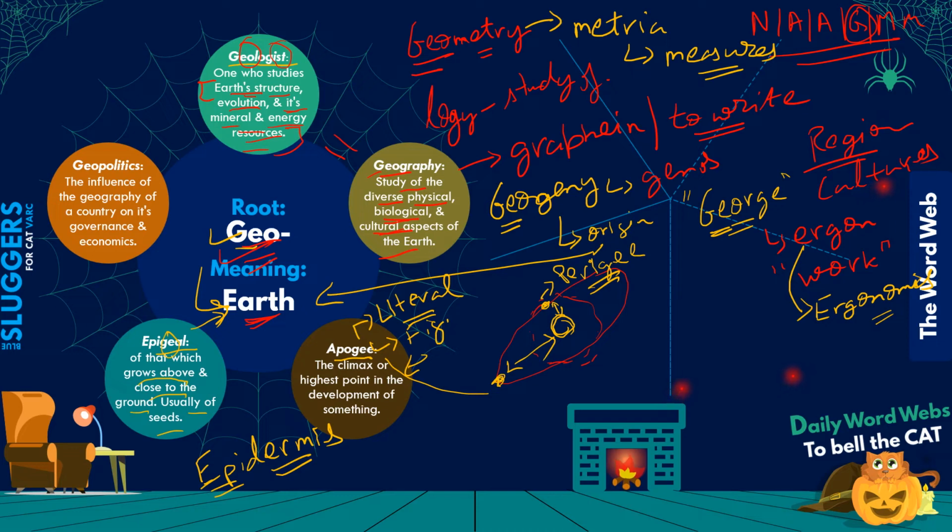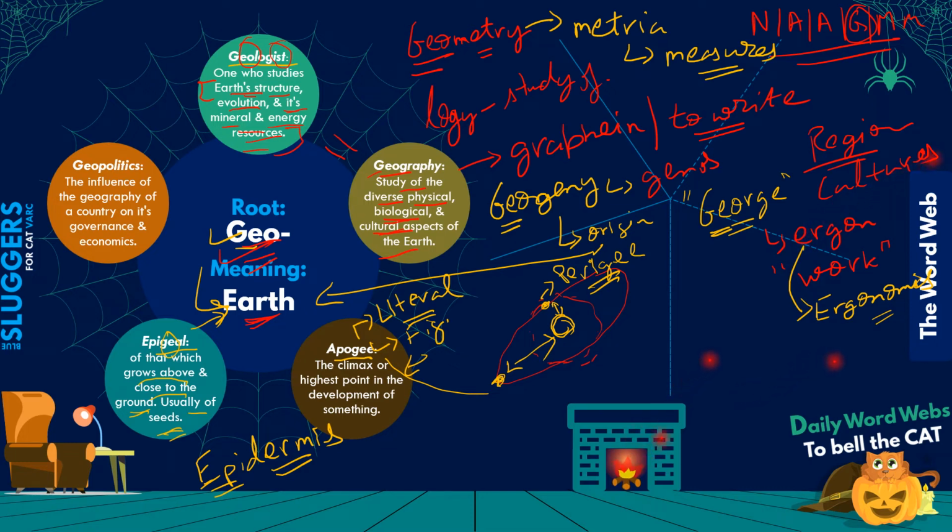So anything that grows above or close to the ground, it could be a plant, it could be some tiny organisms, some insects, for them you can use the word epigeal. Generally आपका ये फिर भी seeds के लिए use होता है although. Okay, so that's about epigeal for you. Let's move on to the next term, which is geopolitics.